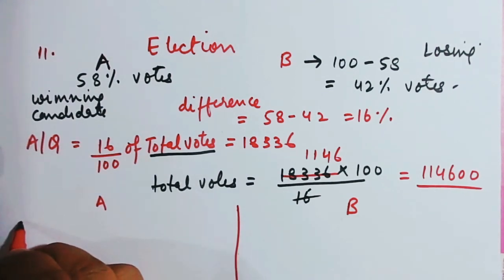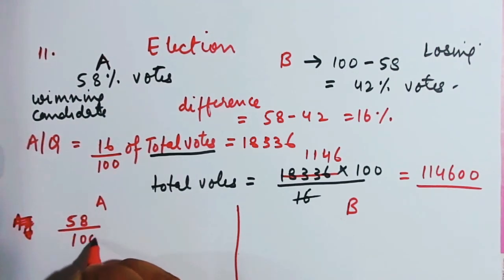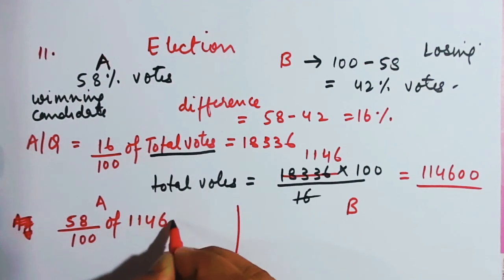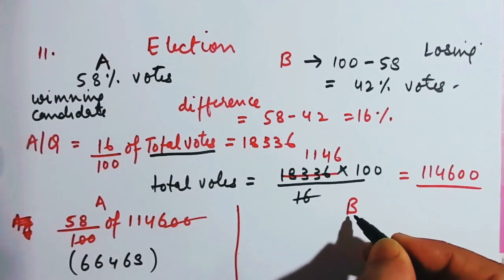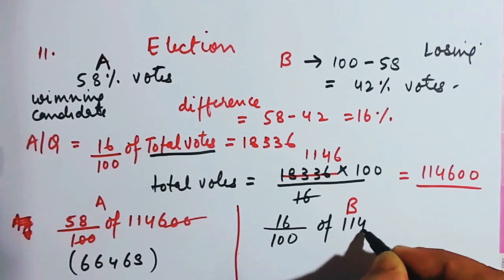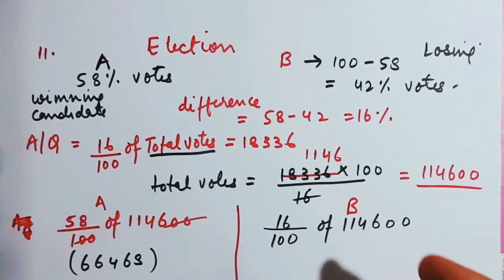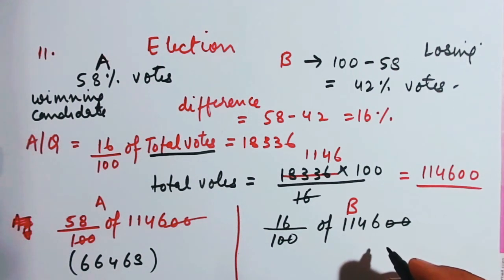So A gets 58% of 114600, which on solving you will get 66468 votes secured by A. While B gets how much? 42% of 114600.